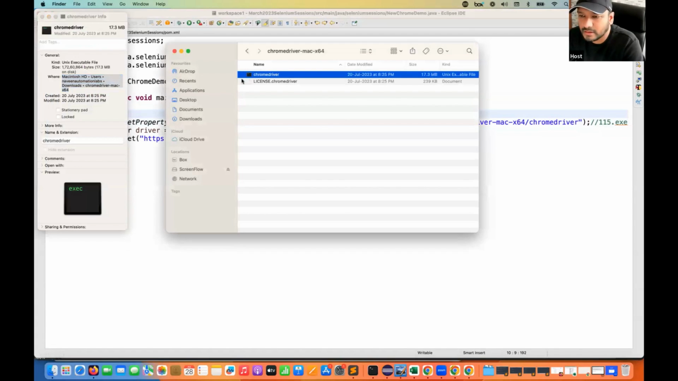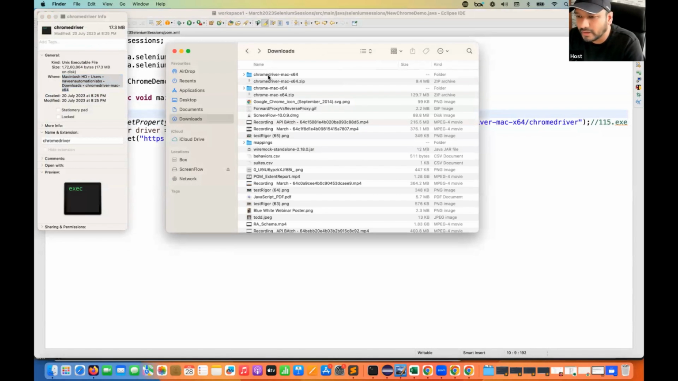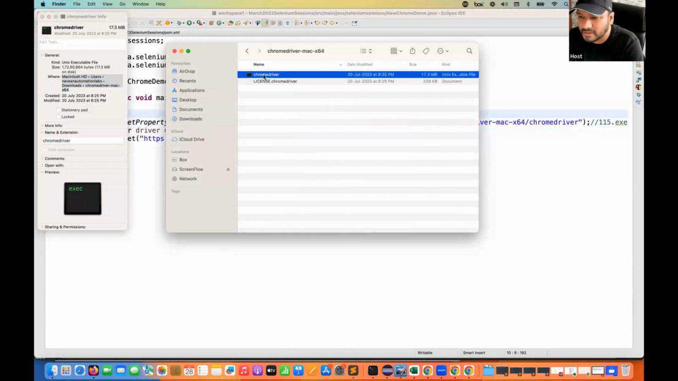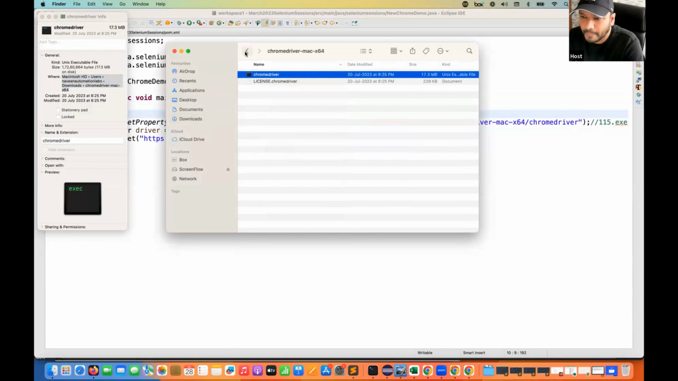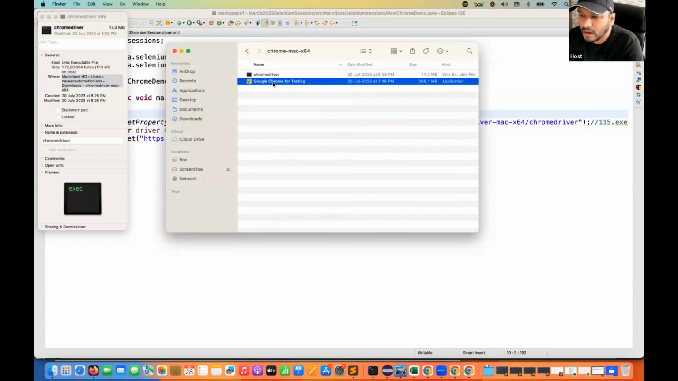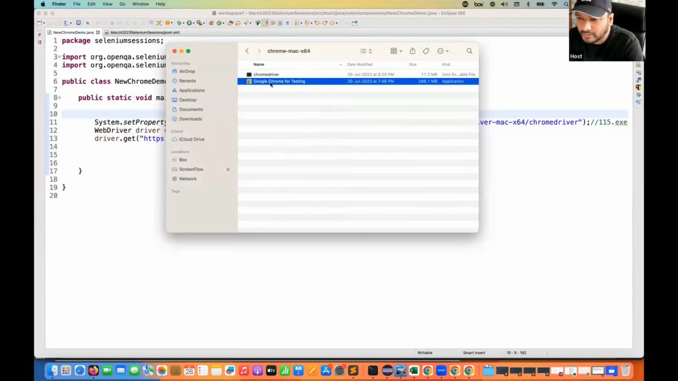I'll take this entire Chrome for testing that you have used. Whatever .exe file is available, I just right click on it, go to copy, and I'll move it in the same directory. So let's quickly come back here and move it over here. It means this is your 115.exe and this is the automated testing browser also. It means the new Chrome version is also available for testing. Both are in the same directory.